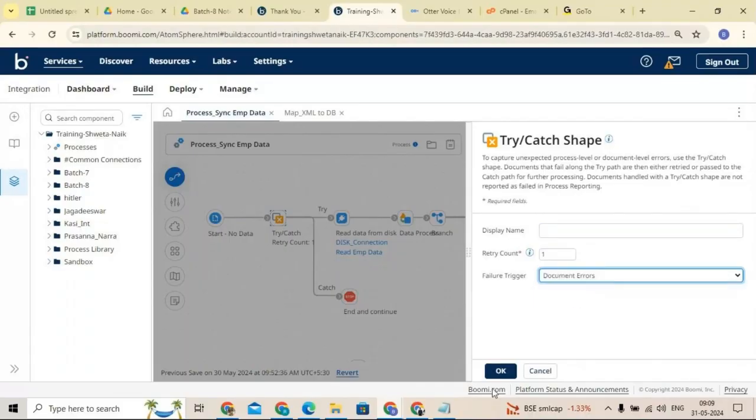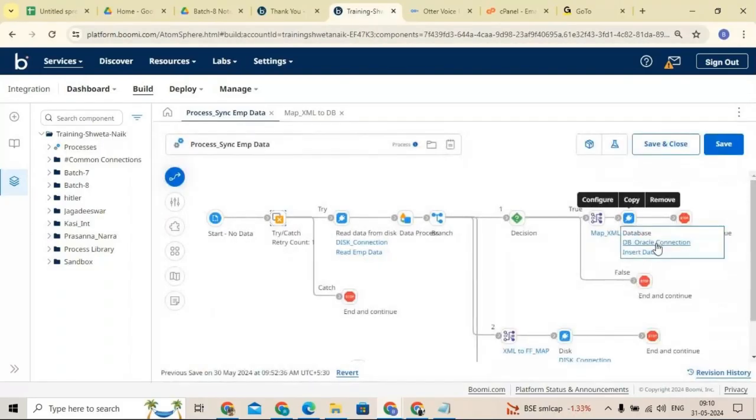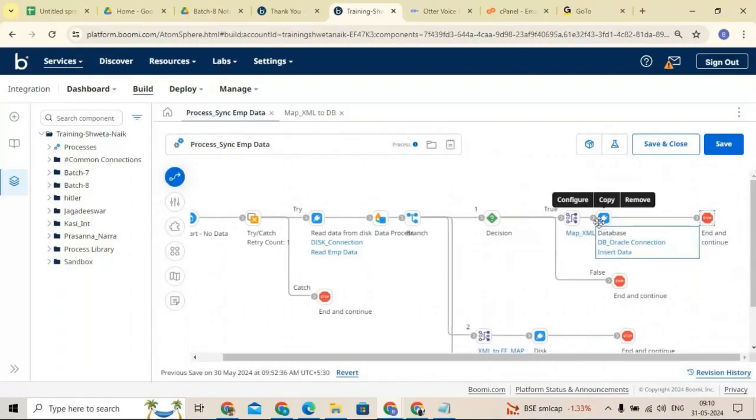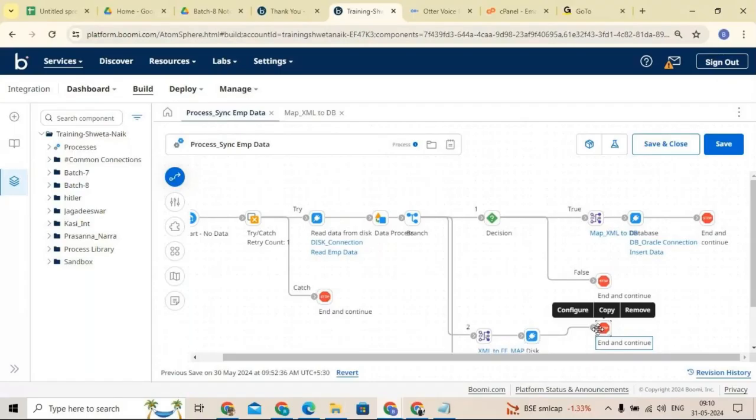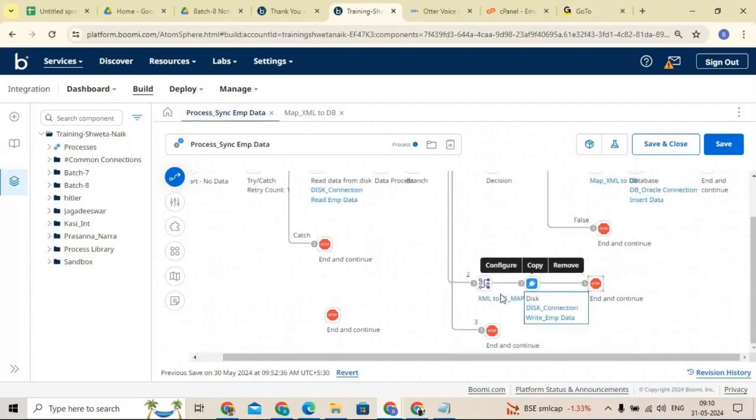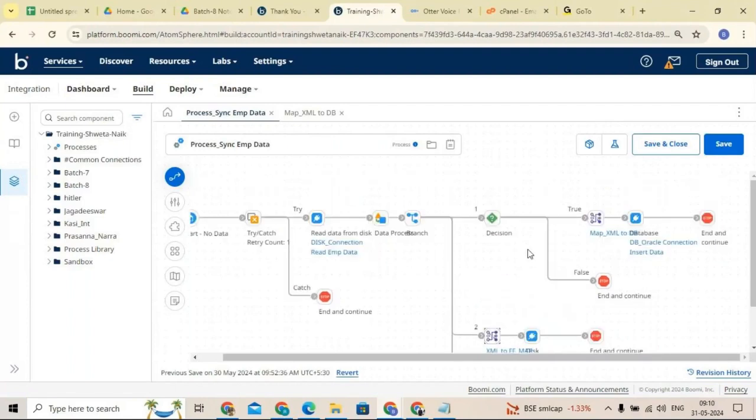If you click on that, you can catch those document level errors without stopping the process. That I will explain later. We also have one more shape called the Exception shape. By using that, we can handle only the document level errors without stopping the complete execution. Later we will discuss. So till here, does anyone have any questions or doubts?